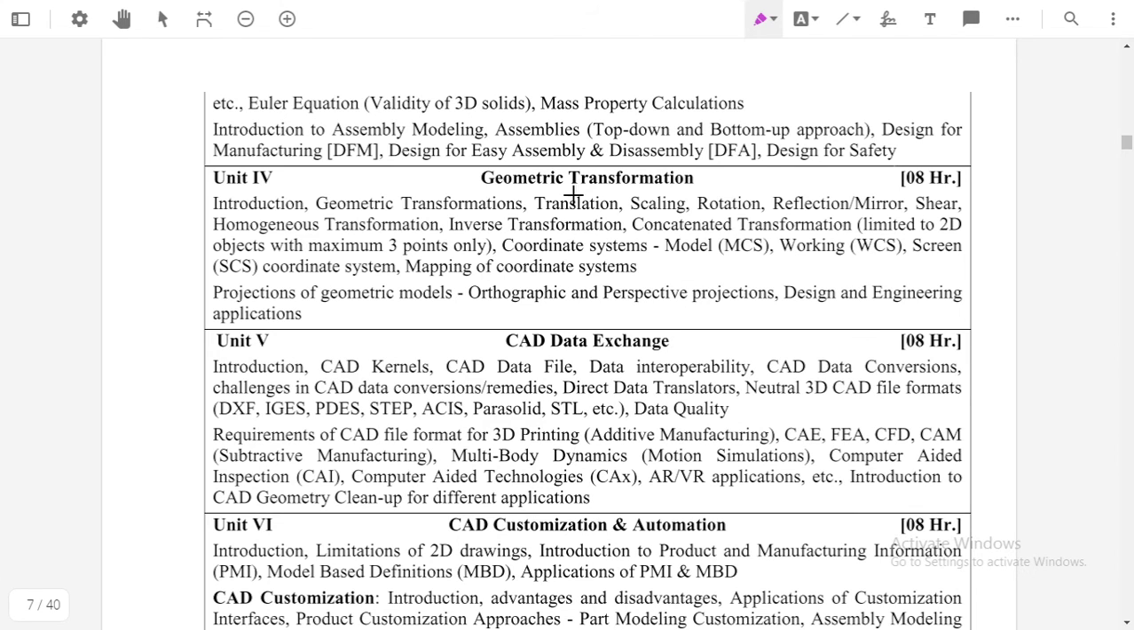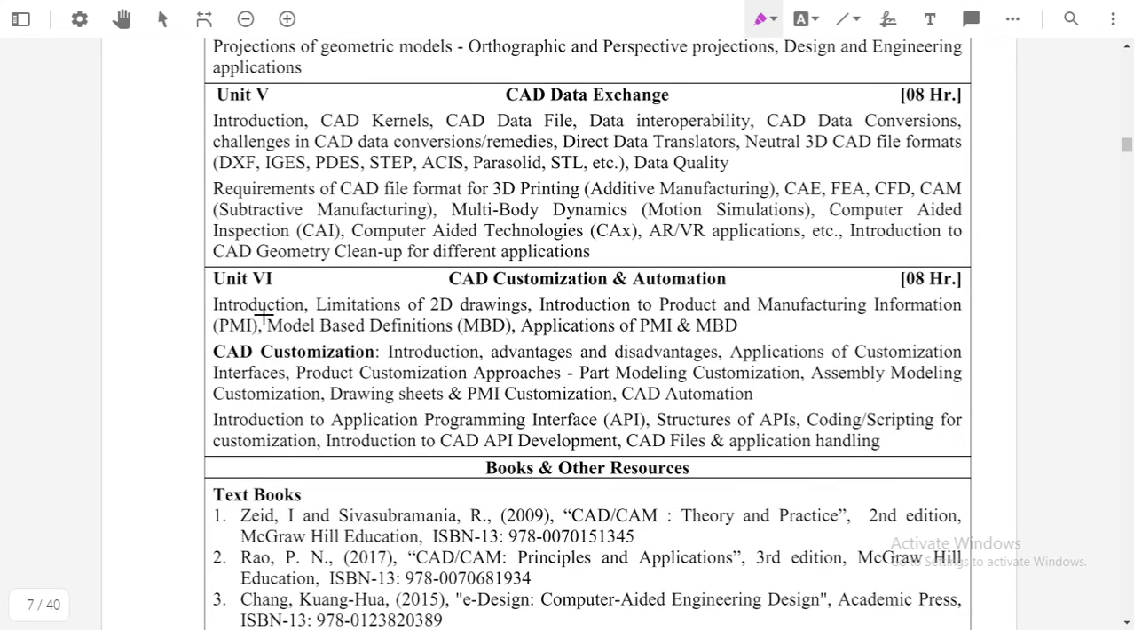To open a specific file in another software, we need to convert the data from one format to another format. In this way, CAD data exchange lets us open a file from one format in another format. And the last one is CAD customization and automation. In this unit we will discuss how CAD is used for automation purposes also, and what the use of the CAD software is. So these are the 6 units of our solid modeling and drafting syllabus.